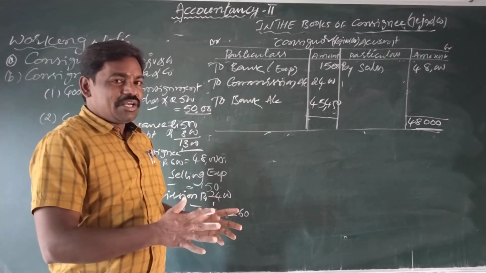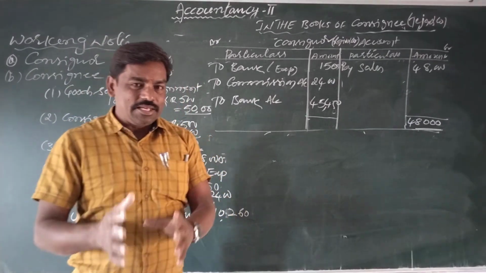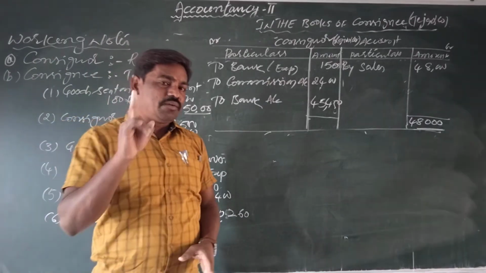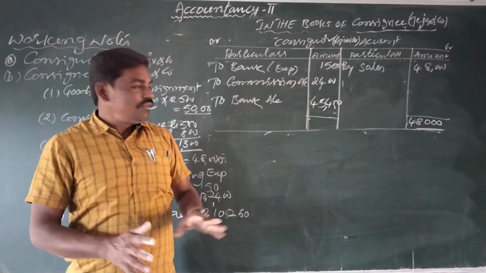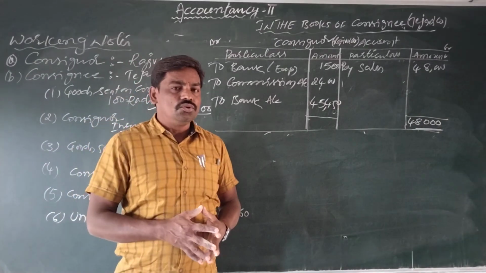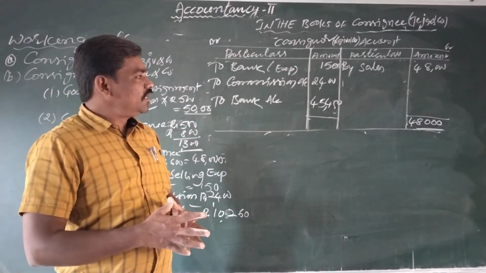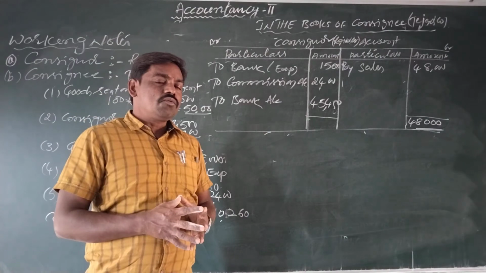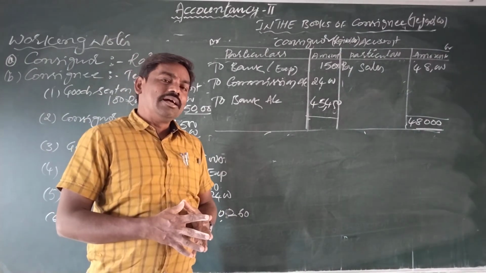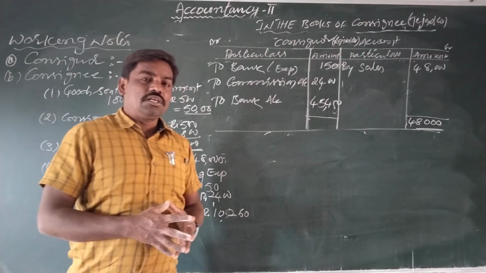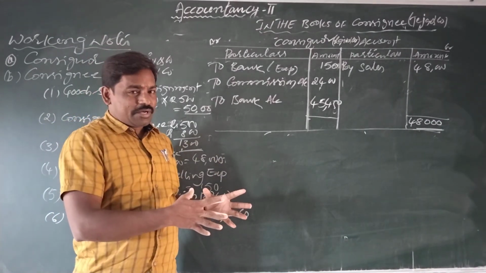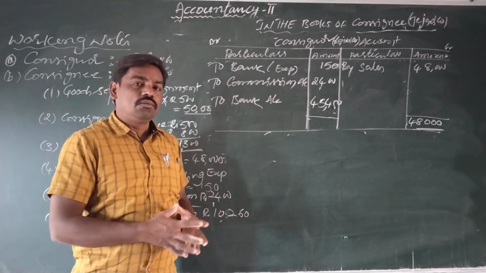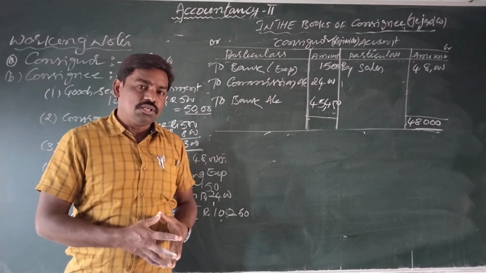Next, in the books of consignee we need to prepare only one ledger account, that is the consignor account. Then we find the balance and close the account. Like this we prepare the ledger accounts in the books of consignor and consignee. I hope, children, you understood how to prepare working notes and solve the problem. Thank you for watching this video.